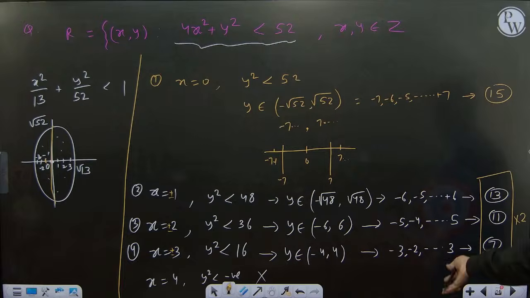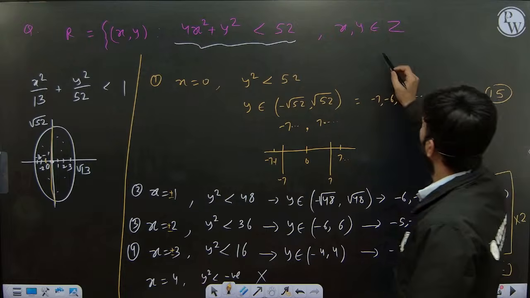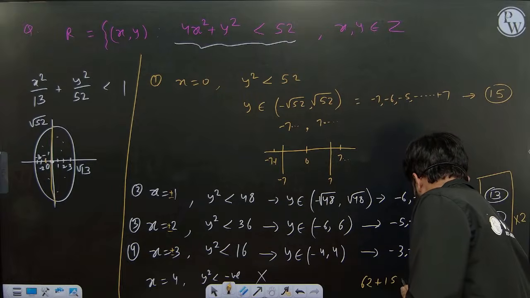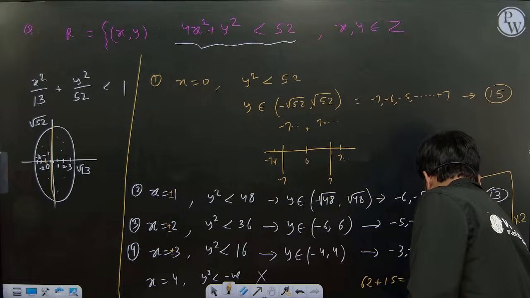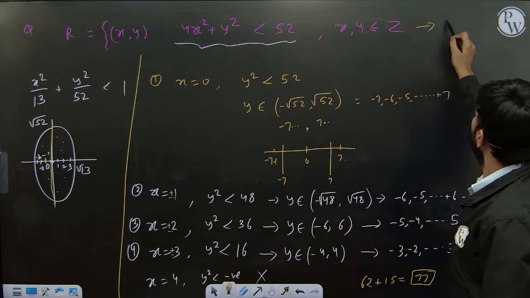So the answer is 15 plus twice of this. If you add 13 plus 11 plus 7, it is 31, into 2, 62 solutions from there and 15 solutions. So total solutions is 62 plus 15, it is 77 solutions. So the answer for this question is 77.